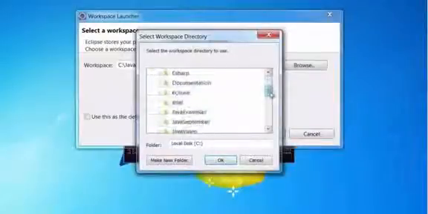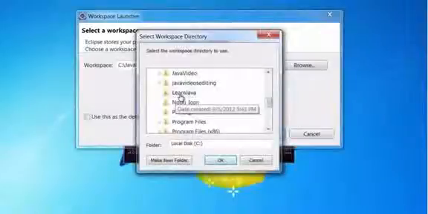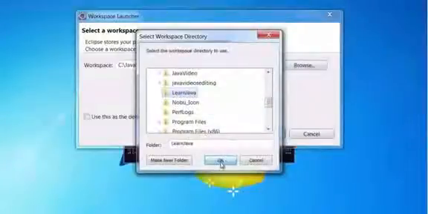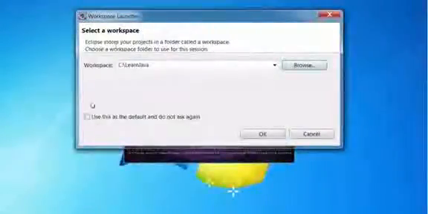This will be your workspace. I created a folder in the C drive called Learn Java. I am selecting that particular folder and I'll click OK. So this C:\Learn Java folder will be my workspace. That is, all the sample programs will be stored here. And I'm going to click OK.